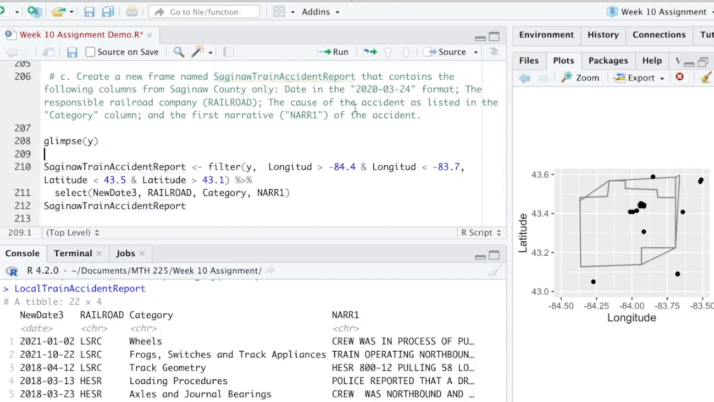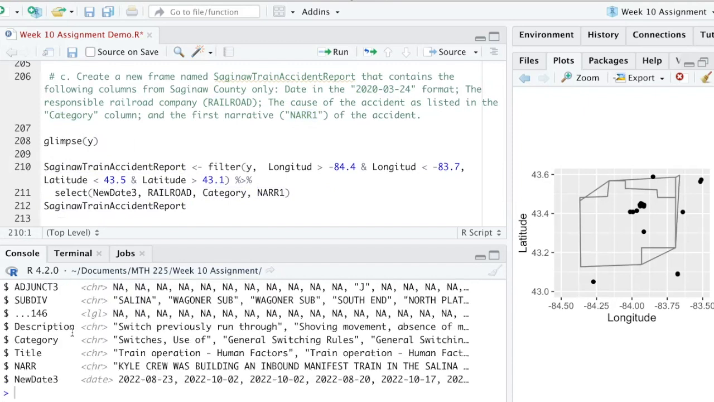It's going to contain the date in this format here, and it's going to identify the responsible railroad. It's going to give us a cause as listed in the category column, and then we're going to report the first narrative. So the first thing we're going to do is take a glimpse just to see that those are the fields we're after. We don't want this big narrative here, but we want just the first narrative. We're going to filter these latitudes and longitudes so that we get only the accidents in Saginaw County.